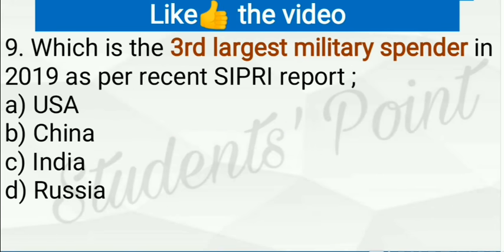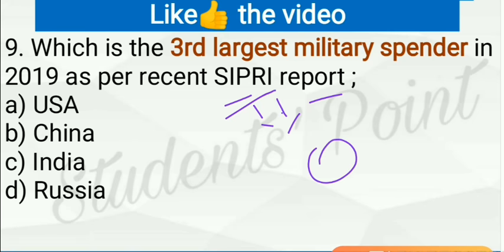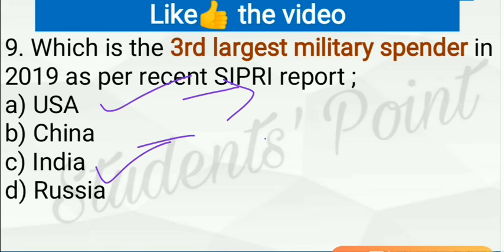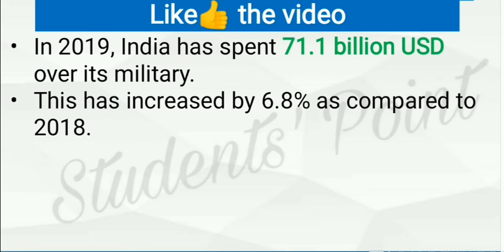Next question now. Which is the third largest military spender in 2019 as per recent SIPRI report? See, SIPRI is an institution which monitors global expenditure on military. So SIPRI has recently released report for expenditure of 2019. So in this report, India emerged as the third largest military spender in 2019, while United States of America is the largest spender on military. China is the second largest, while Russia is the fourth largest spender on military.